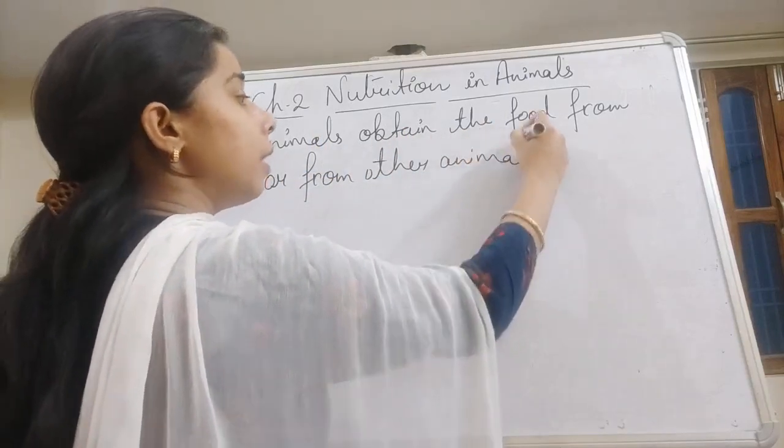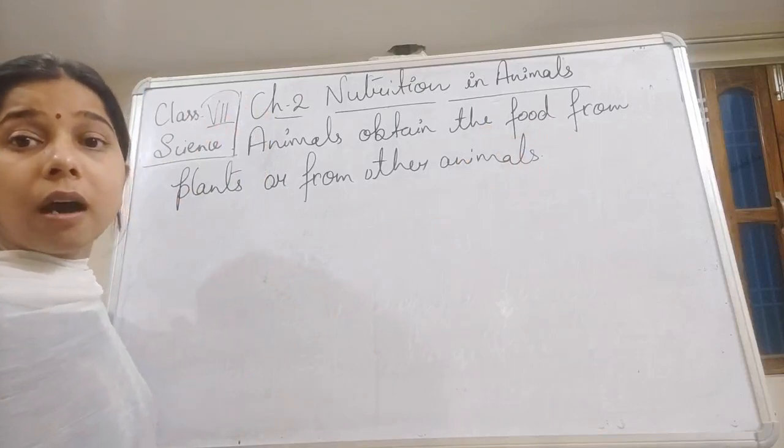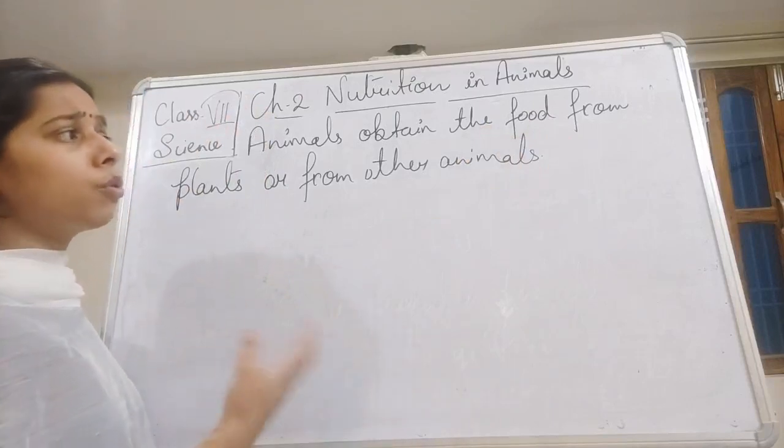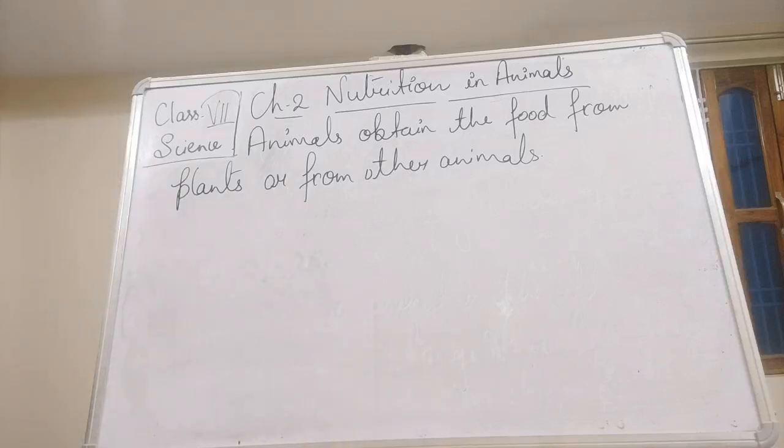So basically they show the heterotrophic mode of nutrition, in which they are unable to prepare their food, so they get food from others, that is, from other plants or animals, students.